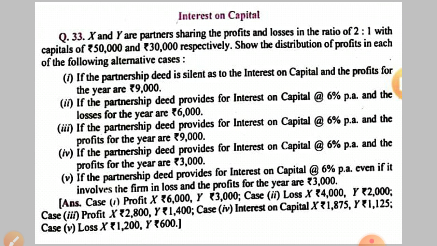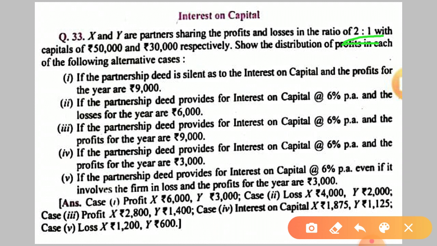Okay, we'll solve question number 33. As I told you, this question may vary in serial number, but the question is the same in the old book and the new book. So we are going to read this question. This question is about interest on capital. X and Y are partners sharing profit and losses in the ratio 2:1.